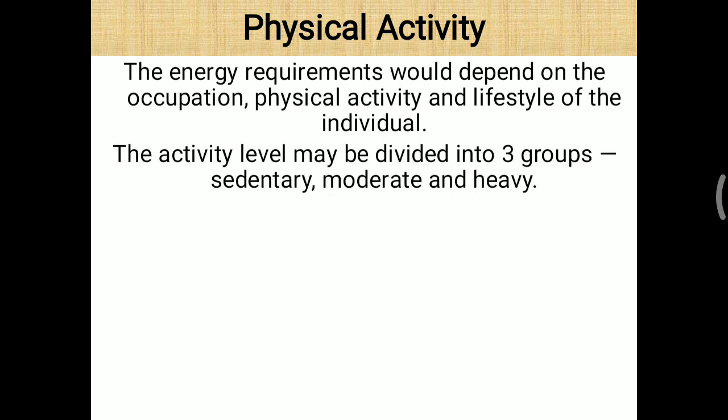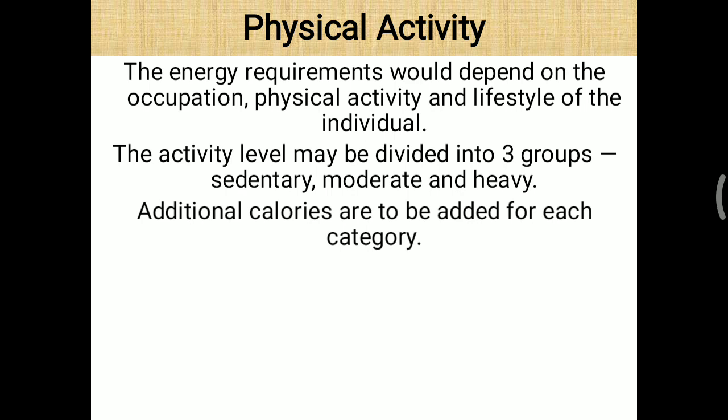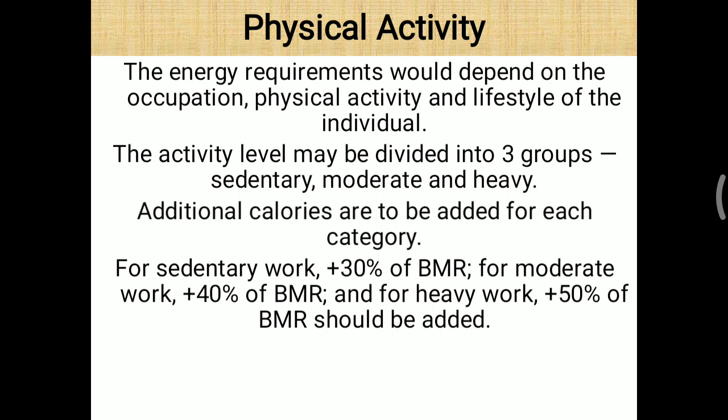The activity level is divided into 3 different groups, or more easily it is divided into 4 different groups, depending on sedentary, moderate, and active as well as heavy worker. So additional calories are to be added for each category. So for sedentary work, it is roughly calculated 30% of basal metabolic rate.